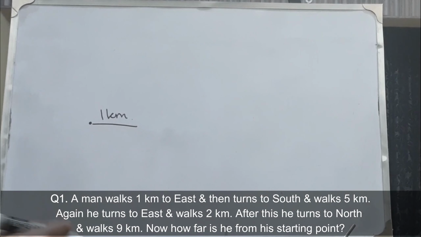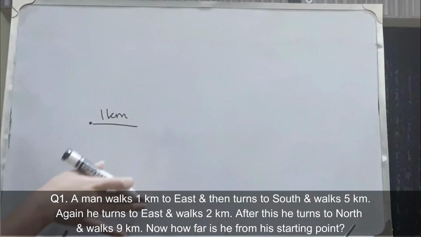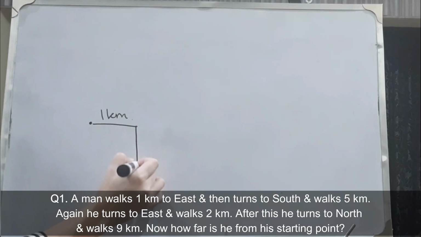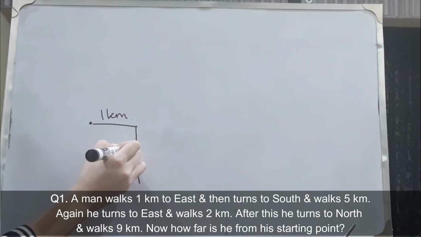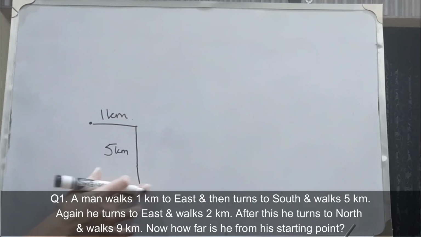And then turns to south. South का मतलब है नीचे वाली direction. This is north, this is east, this is west, and this is south. So यहाँ से south का मतलब हम यहाँ से नीचे जा रहे हैं. 5 kilometers. Again he turns to east and walks 2 kilometers. तो अब ईस्ट पे टर्न करना है. We have to walk 2 kilometers.